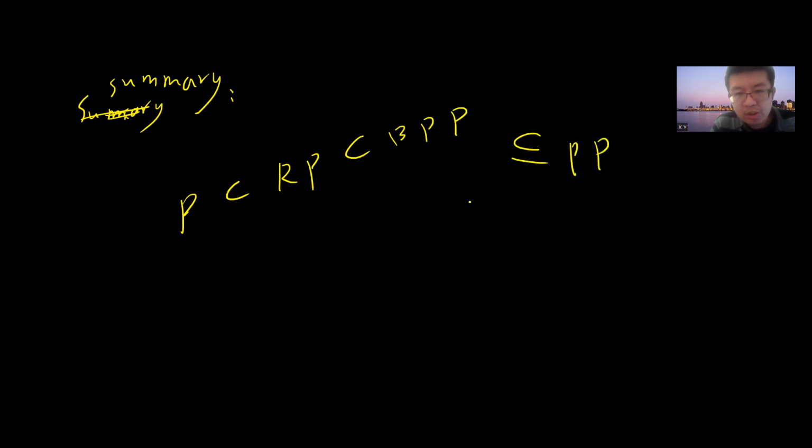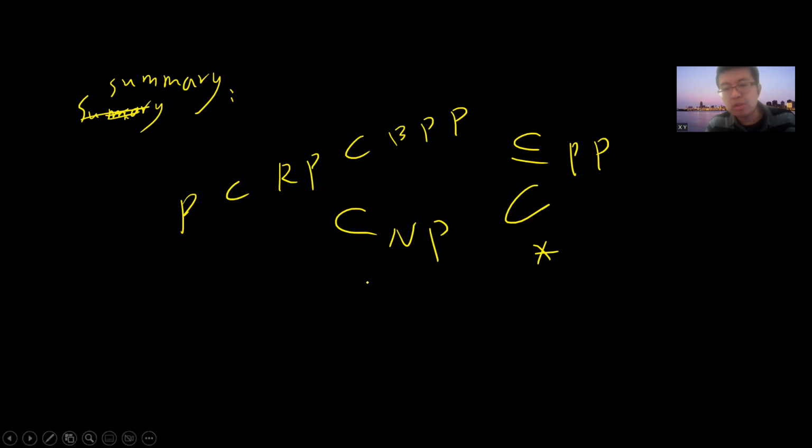Okay, so summary. P is a subset of RP, which is a subset of BPP, which is also a subset of PP, and RP is also a subset of NP, and obviously NP is also a subset of PP. If you haven't seen this, you can check out my previous video. This proof is simple: you start from SAT, randomly pick one assignment, check whether that assignment is true or not, and output with a very small probability, and you will prove that NP is a subset of PP.